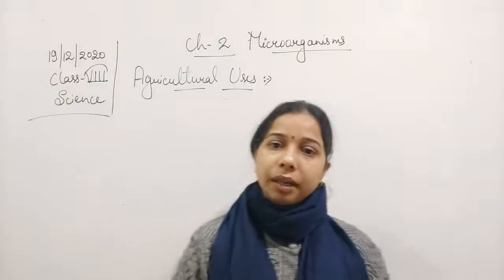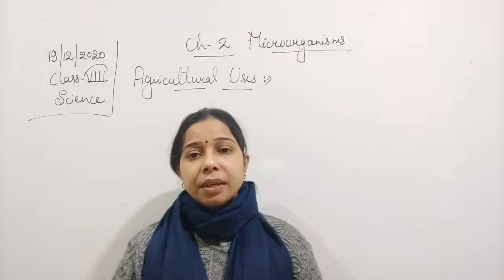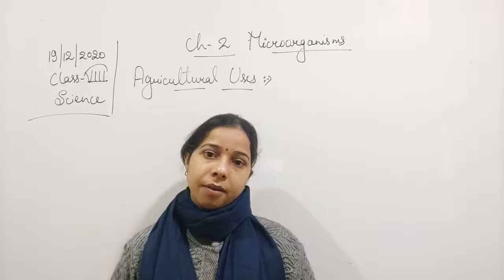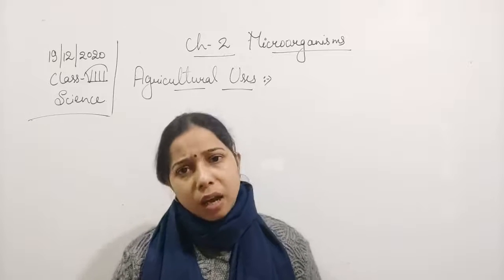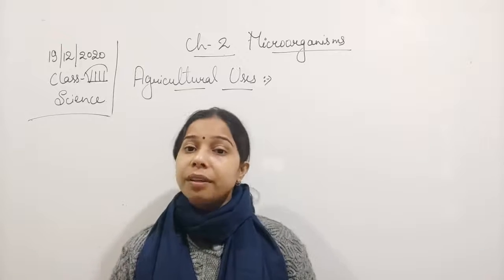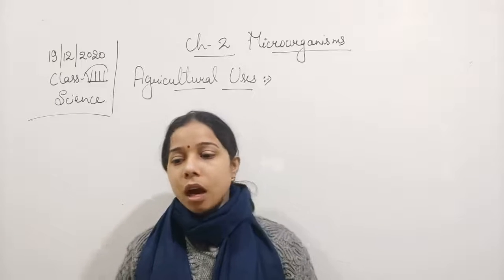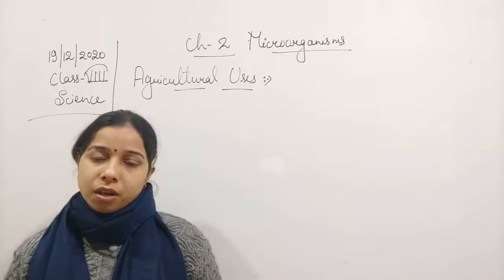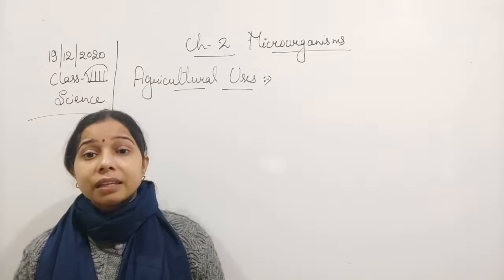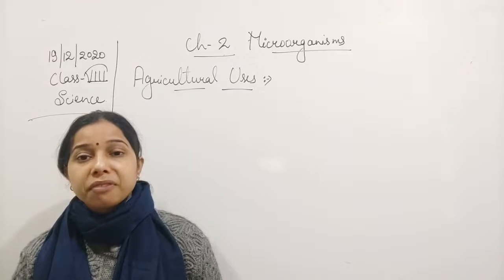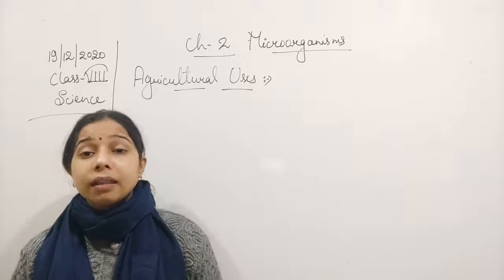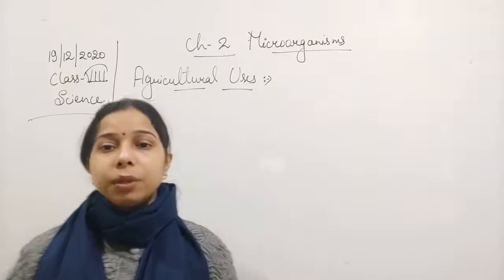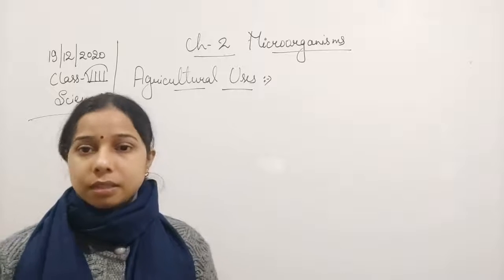If we talk about the agricultural uses, there are bacteria like rhizobium, nitrobacter, nitrosomonas, and blue-green algae. These are some of the microorganisms which help in fixing nitrogen. They help in increasing the fertility of the soil by fixing nitrogen in the root nodules of the plant. That is why we can say they can be used for agricultural purposes also.